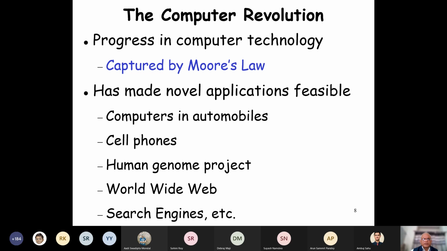And because of this improvement in computers, now computers are there everywhere: in automobiles, in cell phones, World Wide Web, search engines, and whatever application you name, now it is all computer driven. And that is the reason why engineers from all disciplines need to know about computers, because they will be using this.